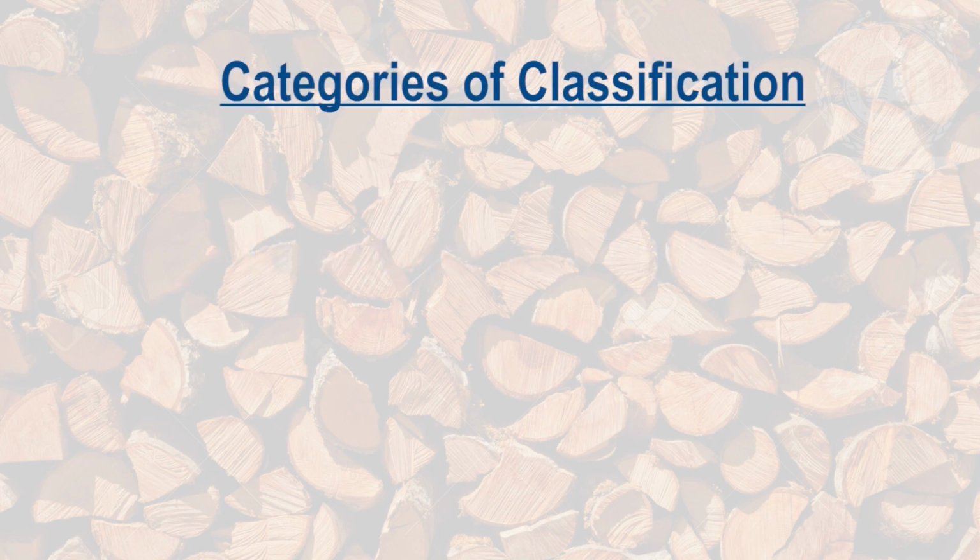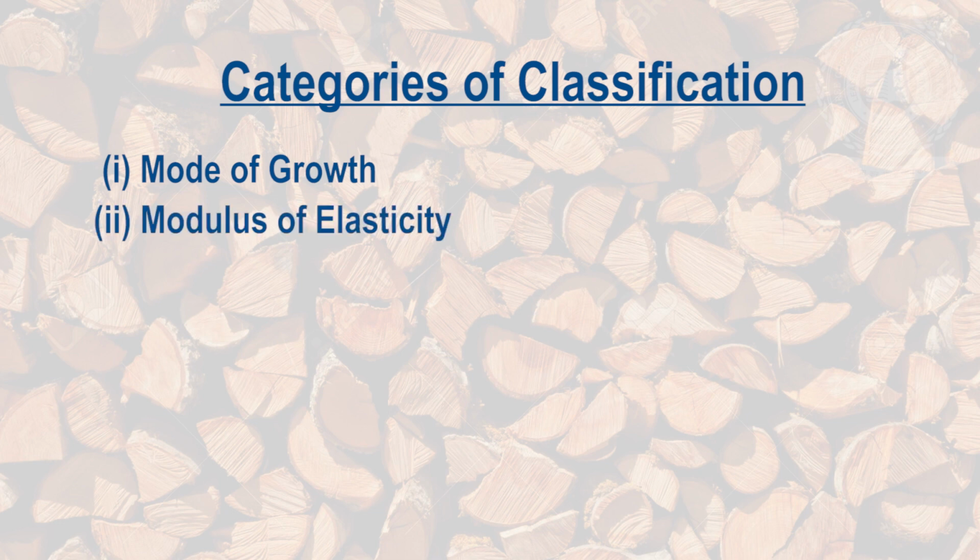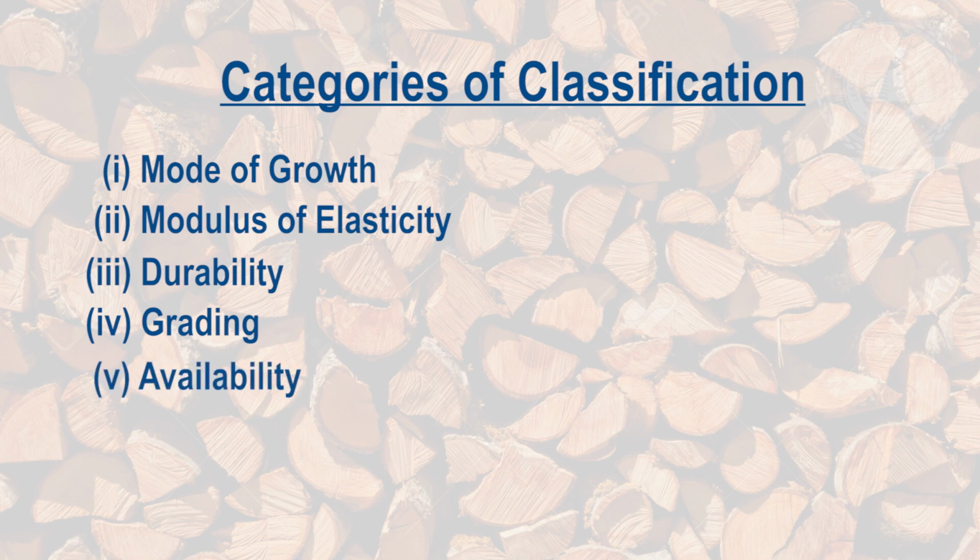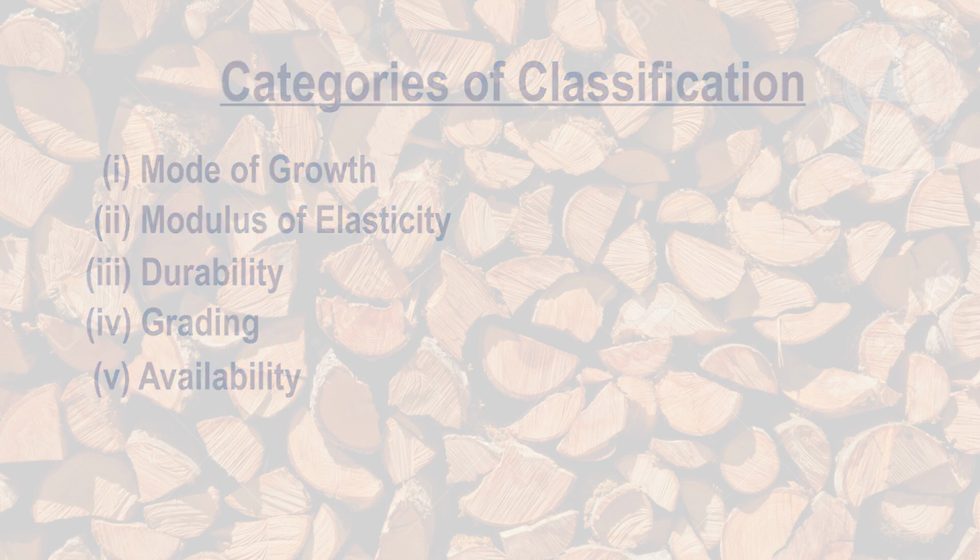The most important classifications are: first, on the basis of mode of growth; second, on the basis of modulus of elasticity; third, on the basis of durability; fourth, on the basis of grading; and fifth, on the basis of availability.